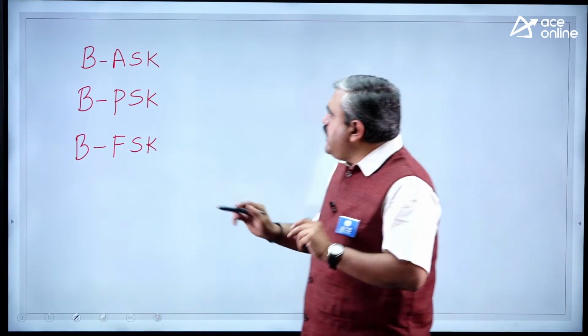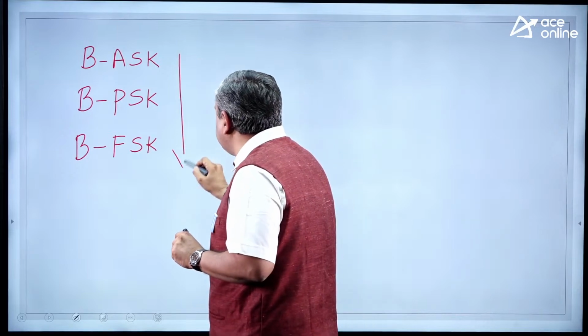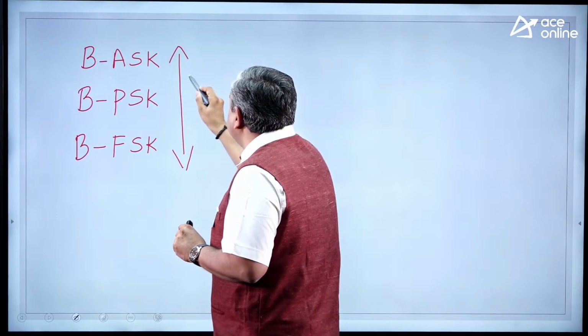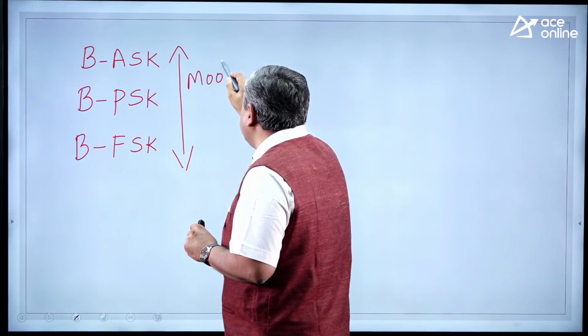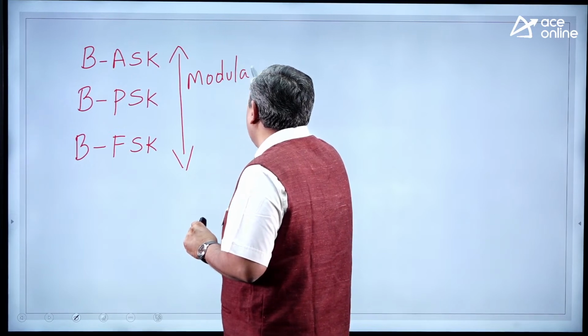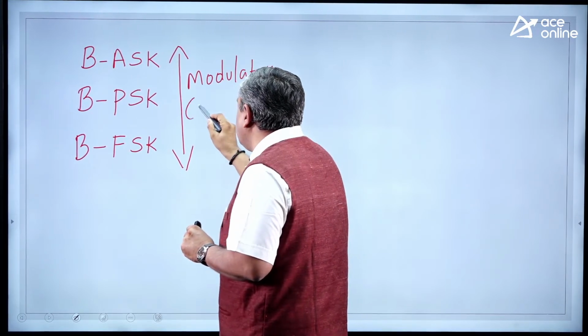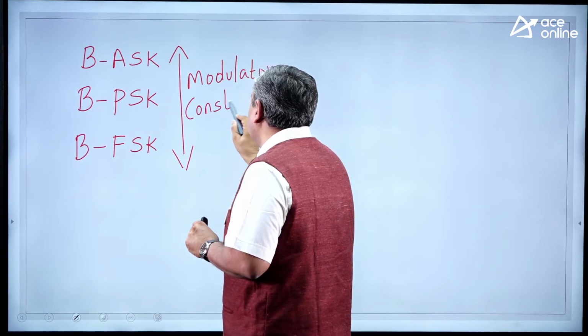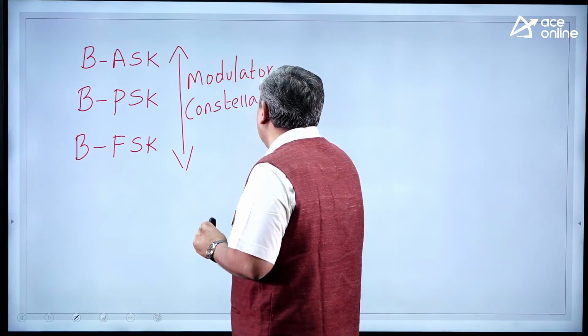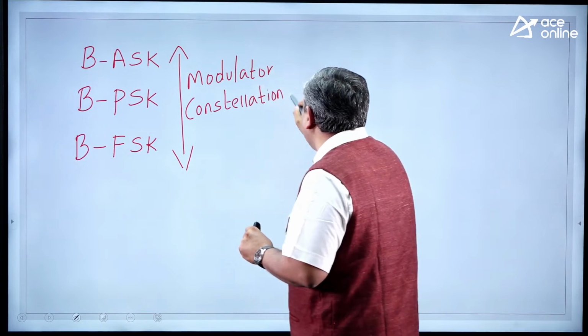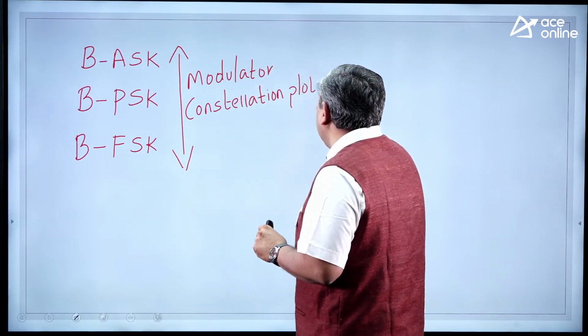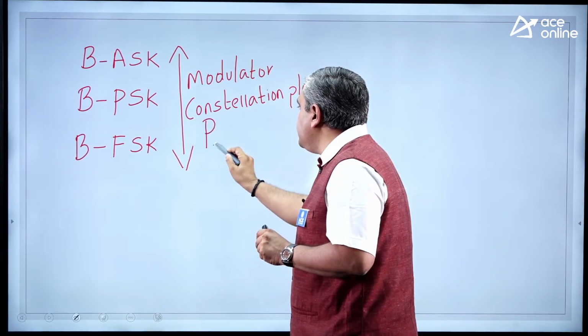In all these modulation schemes, you will see what the structure of the modulator is, what a constellation plot is, how you draw a constellation plot, and how you calculate the probability of error.